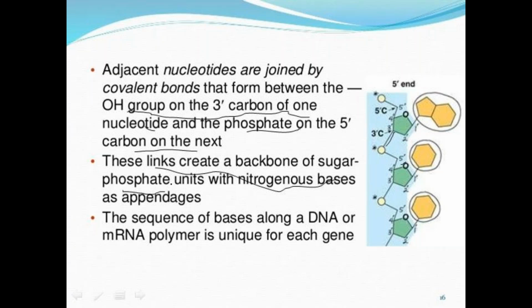Here the sequence of bases along the DNA or mRNA polymer is unique for each gene. For example, if we take a gene, say an ABC transporter gene, different types of genes are responsible for passing the information. In that gene the information resides in the form of nucleotide bases, and that sequence of bases is unique for that particular gene.